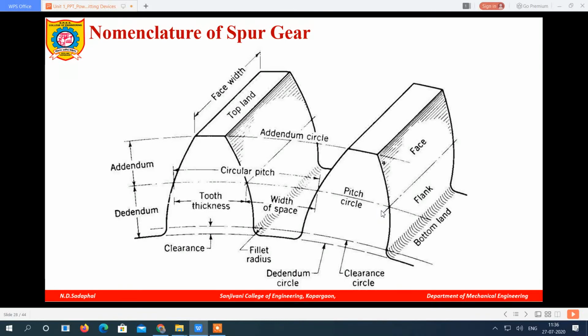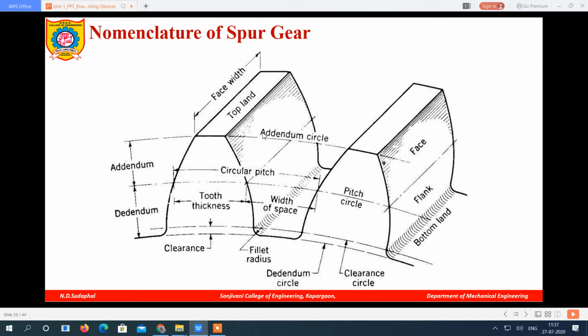Hello dear students. In the last video we have seen the different types of gears like spur gear, helical gear, rack and pinion. Now we are going to learn the next topic, nomenclature of spur gear. You can see here a spur gear is shown and different names are mentioned here.